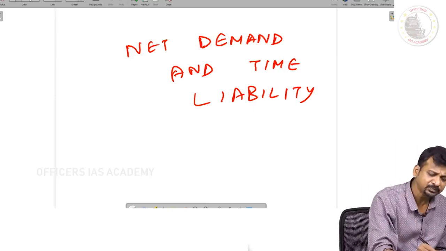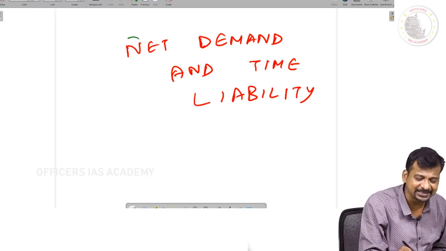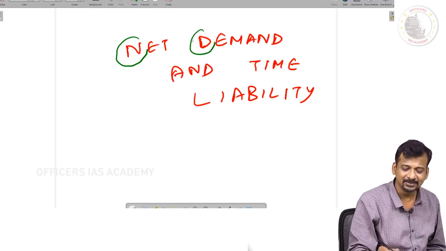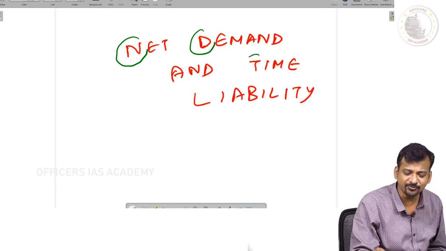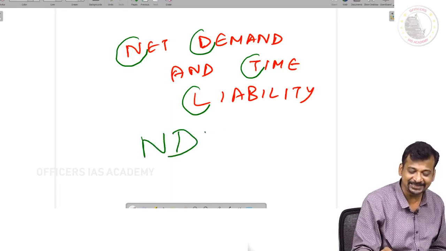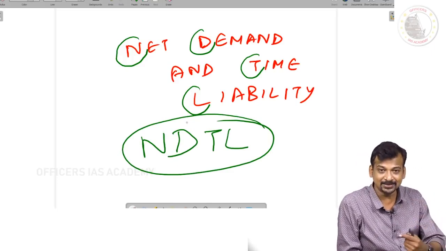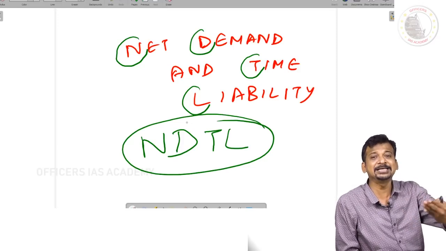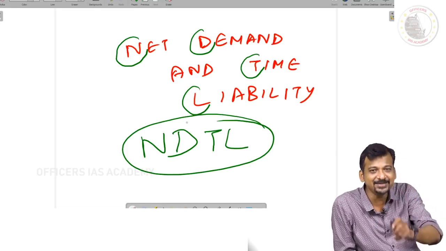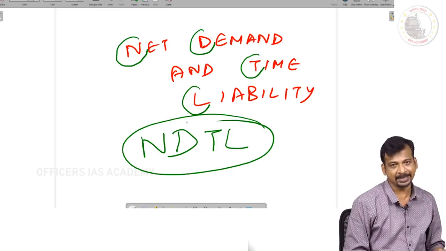Now I will take the first alphabets. In net, what is the first alphabet? N. What is the first alphabet for demand? D. And what is the first alphabet of time? T, and liability L. So this is NDTL. So what is NDTL? In prelims also at times they ask what the NDTL of a bank is. When they write NDTL, it is nothing but net demand and time liability. Okay, now we have learned what is net demand and time liability.